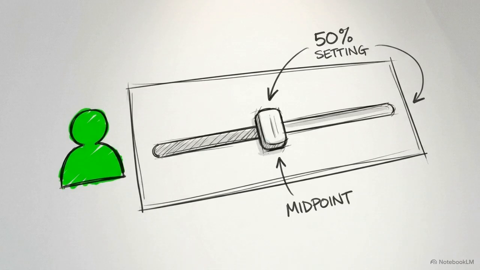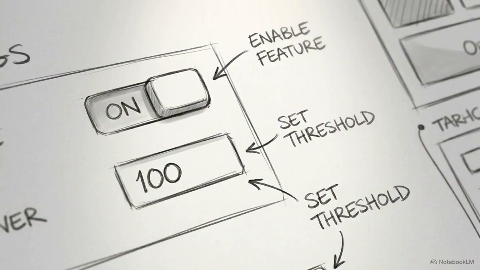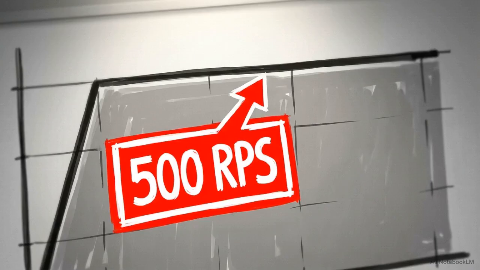You configure it to allow exactly 100 requests per second for a given user. But when you check the live telemetry, there is a massive gap between intent and reality. On the left, the configuration states a limit of 100 requests per second. On the right, the actual throughput for a single user is sitting constantly at 500 requests per second.